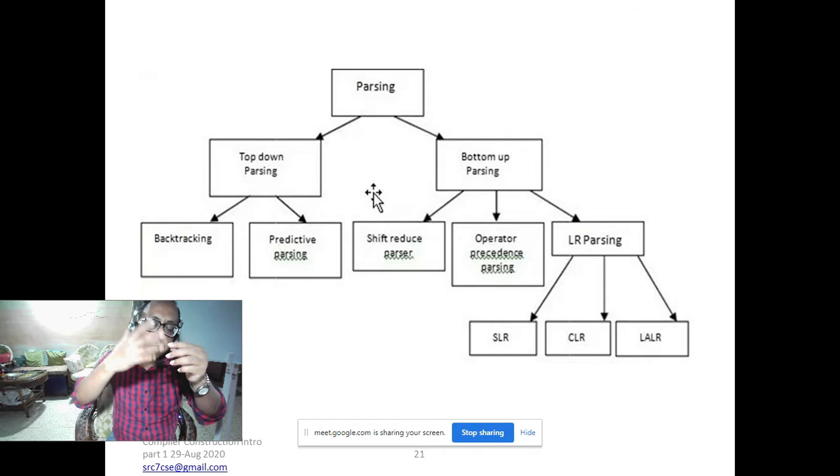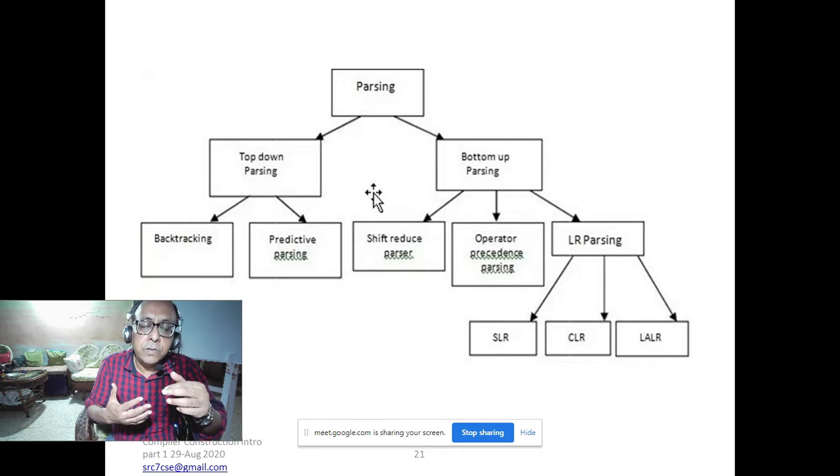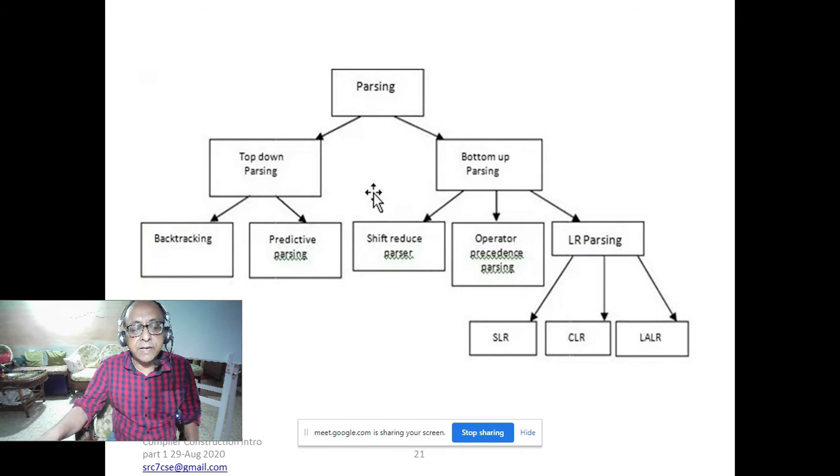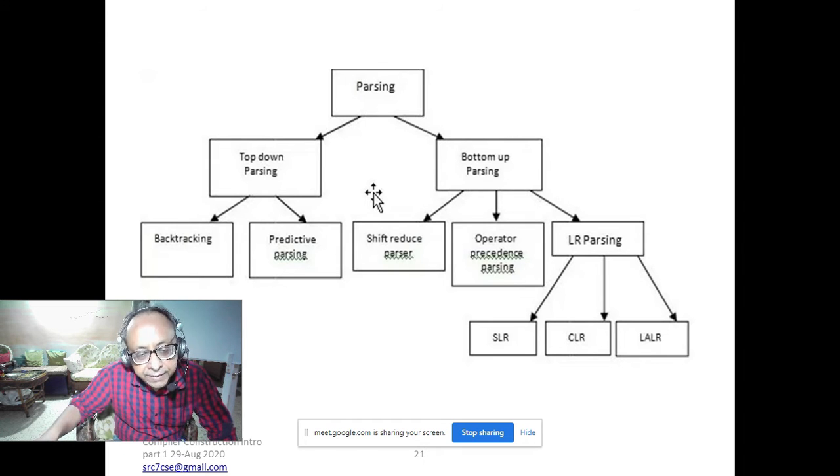We cannot go further, so we come back and try another rule. That is called the backtracking algorithm. Backtracking is not good, it takes time and has high complexity, but it is one way to solve parsing.